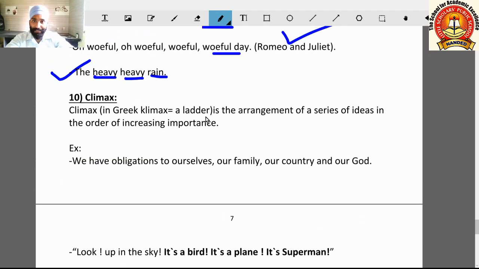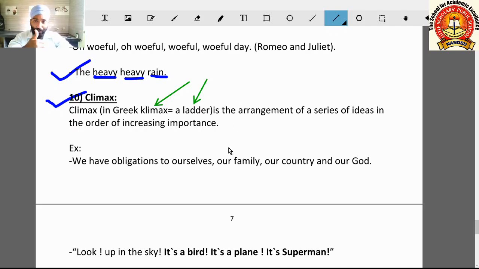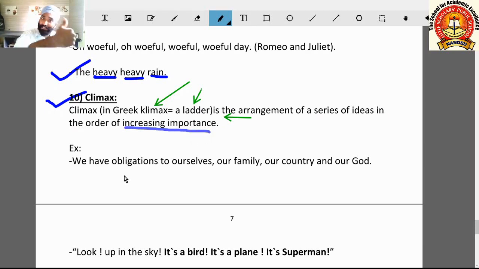Come to the next figure of speech, climax. In the Greek language, climax means a ladder. On a ladder you climb up and come down. But here in climax, the arrangement of a series of ideas is made in increasing importance.